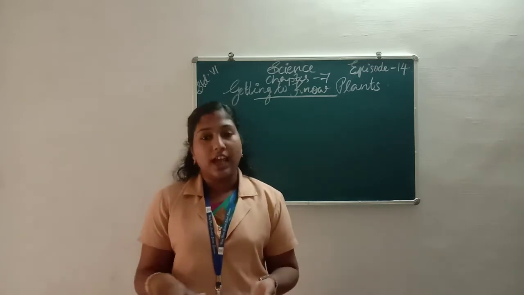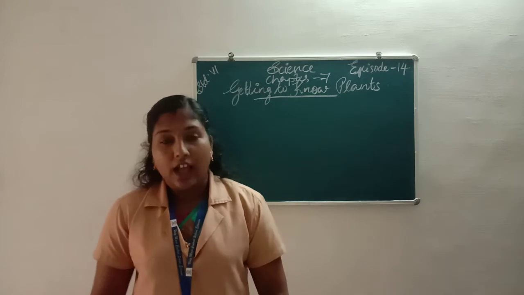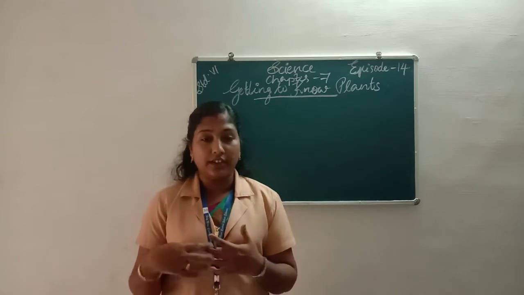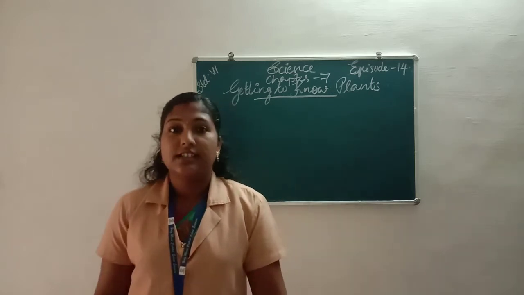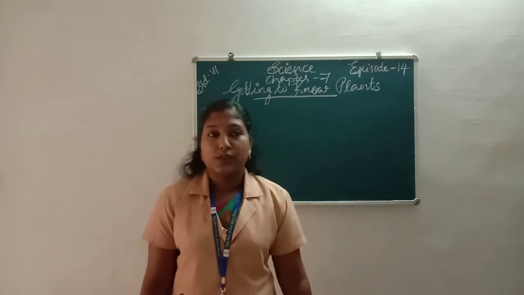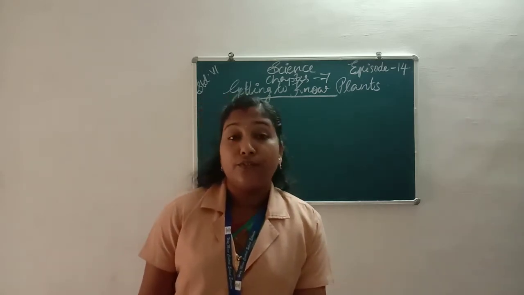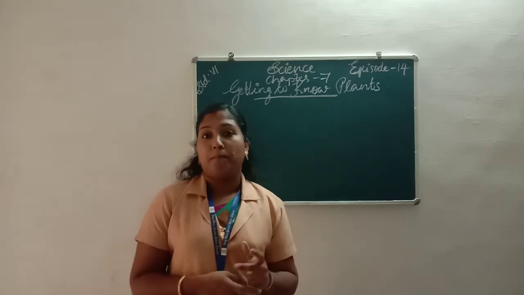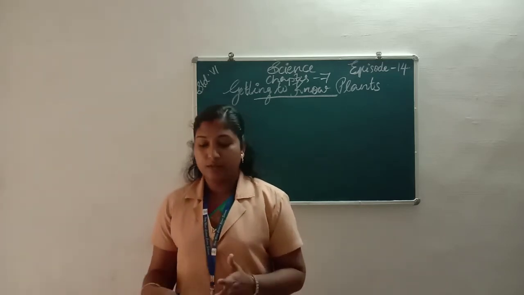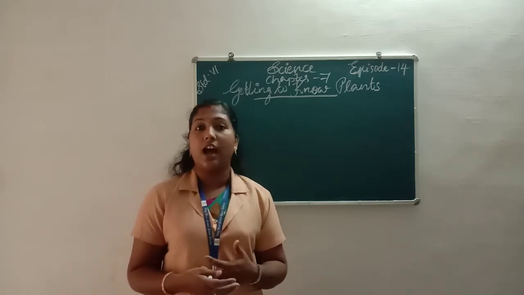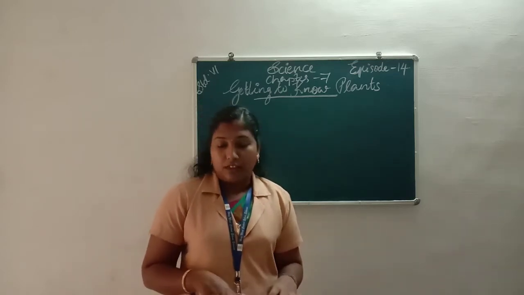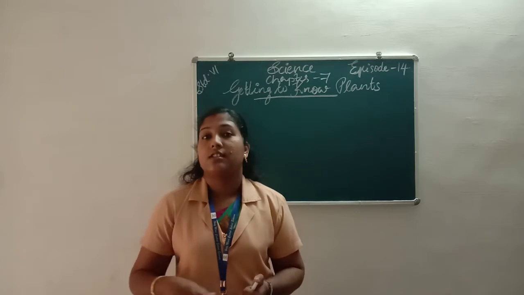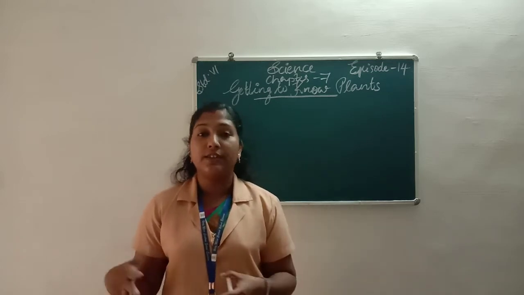We can also see different types of flowers, different in colors, smell, etc. And we can see different types of fruits, like grapes, apple, orange, jamun, etc. The fruits, flowers, leaves, stems and roots are different in different plants.